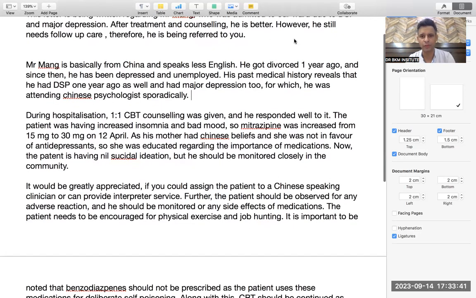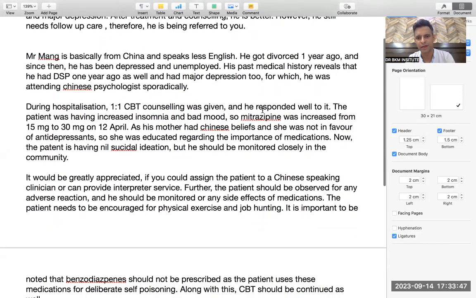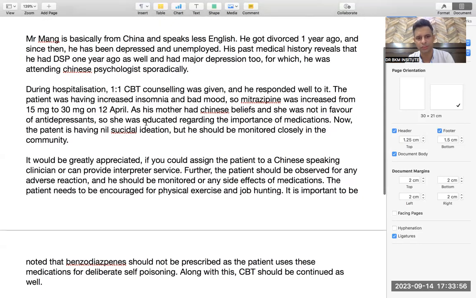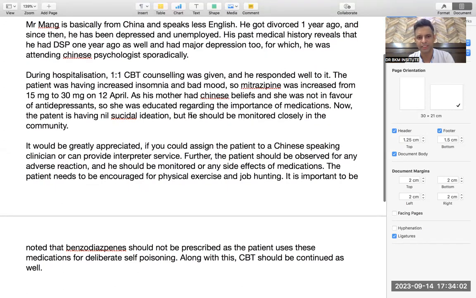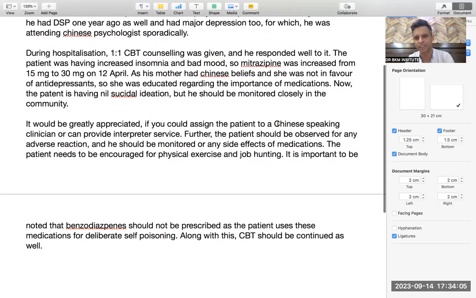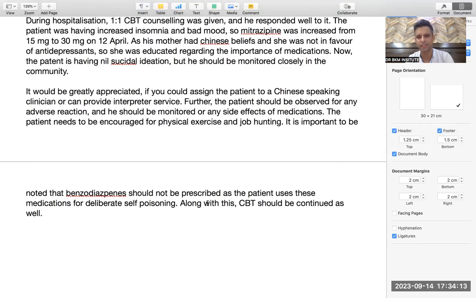During hospitalization, because he came to us with major depression, one-to-one counseling was given, and he responded well to it. The patient was having insomnia and benzodiazepine was increased. As his mother had Chinese beliefs, she was educated. Now the patient is having nil suicidal ideation, and he should be monitored closely. It would be greatly appreciated if you could assign the patient to this. Further, the patient should be observed for this, and the patient needs to be encouraged for this. It is important to be noted that this could be used for this. Along with this, CBT should continue as he is responding well to this therapy.